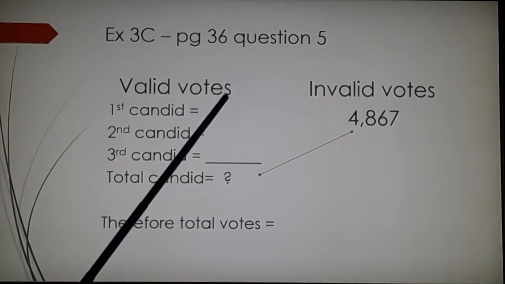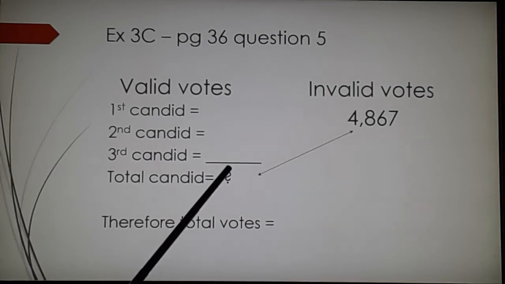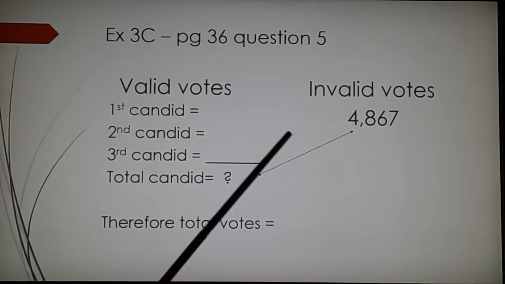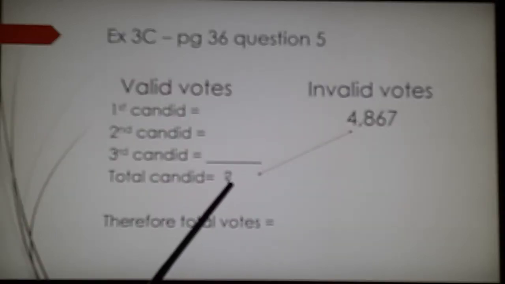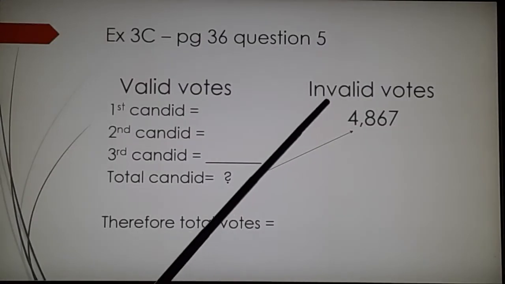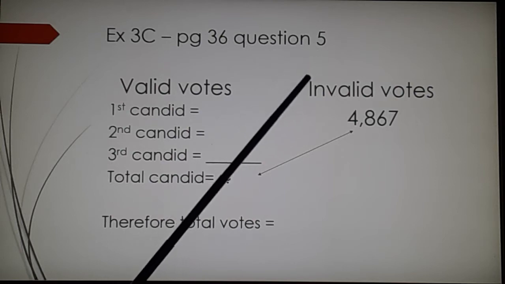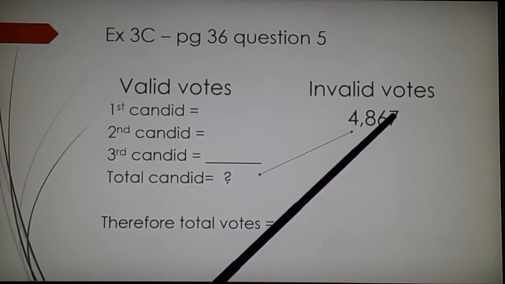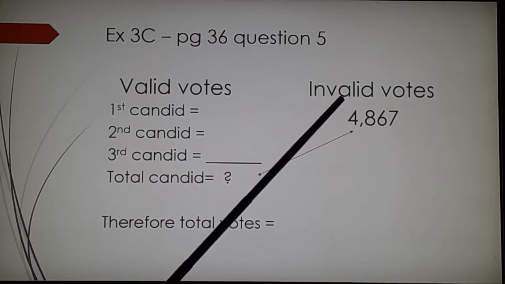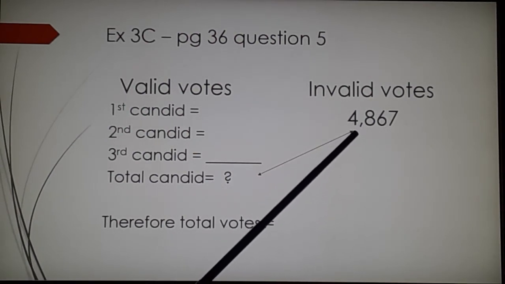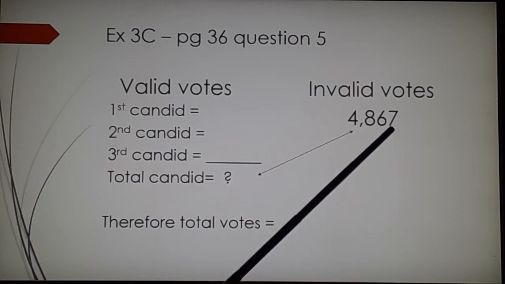Then, if they are 3 candidates, that means these are valid votes. And then there are invalid votes. Invalid votes means there are no proper votes, it is not valid. So the invalid votes are 4,867.